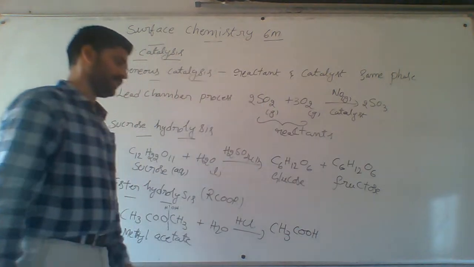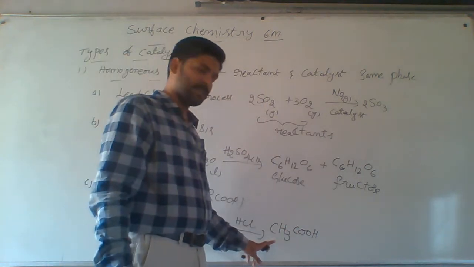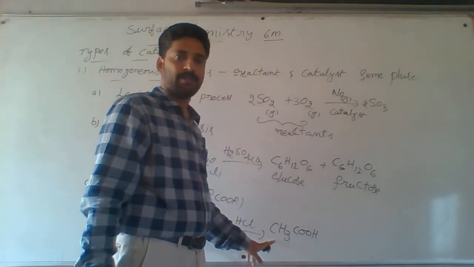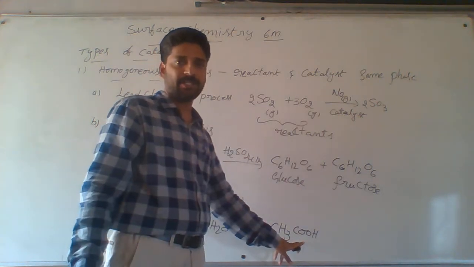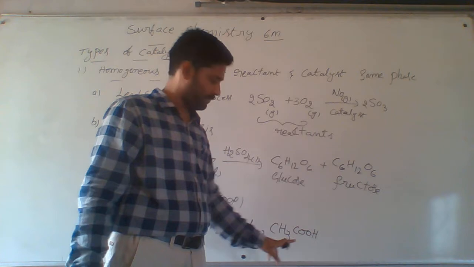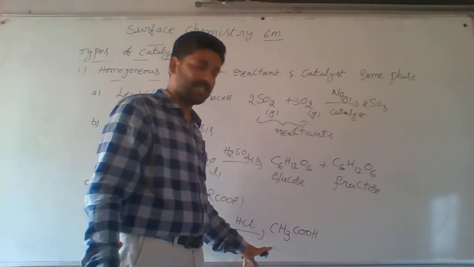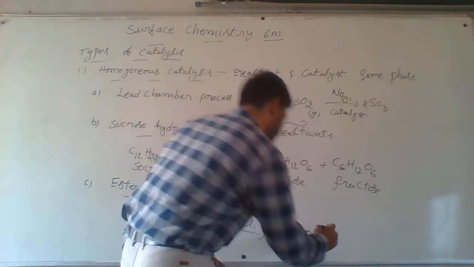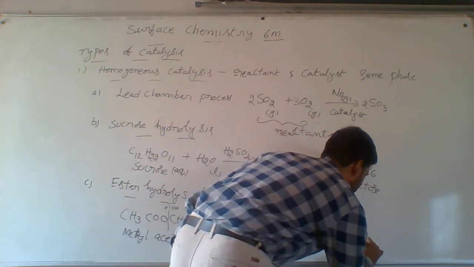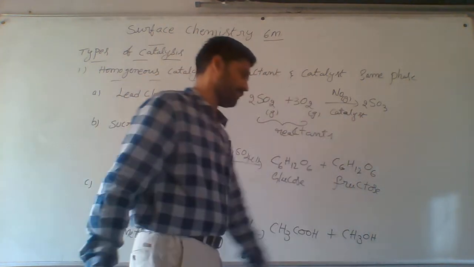Acetic acid IUPAC name: 2 carbons means the root word is eth. Ethane plus carboxylic secondary suffix, oic acid. 2 carbons means ethane plus oic acid, ethanoic acid, this is the name. Another one is alcohol, methanol, otherwise the common name is methyl alcohol.